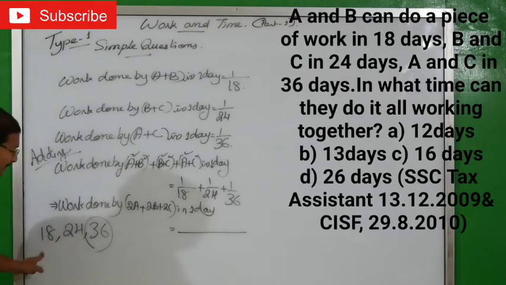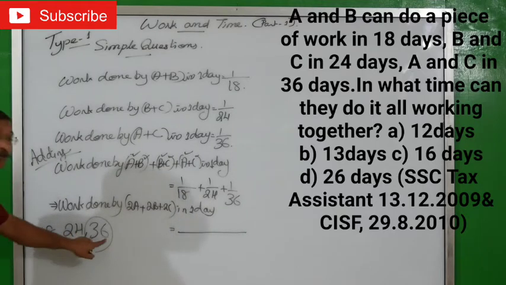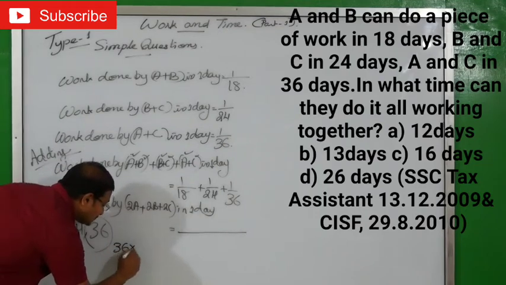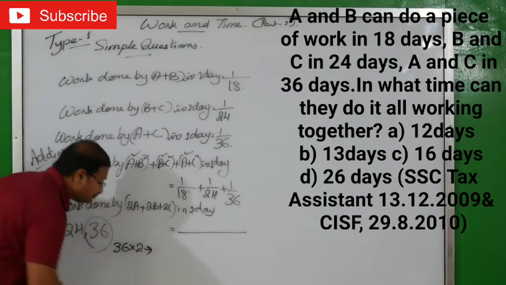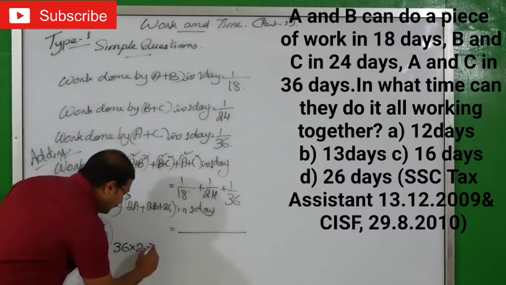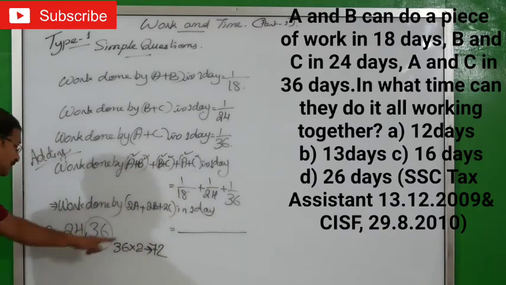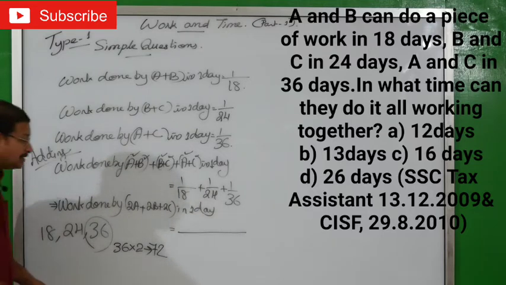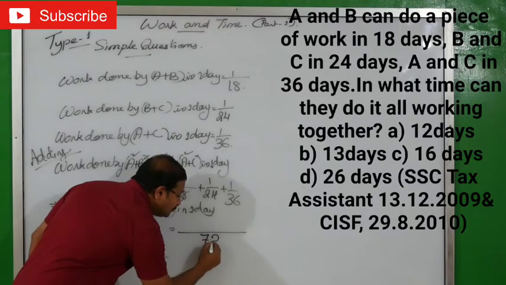Yes, 2 18s are 36, but 24 you can't do. Then what you will do? You have to take the multiple of 36, that means 36 into 2. What you will get? 72. Let us see now. 18 4s are 72, 24 3s are 72. That means the LCM is 72.